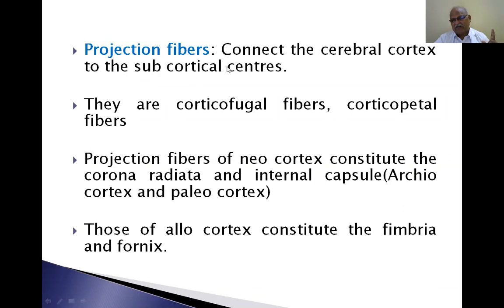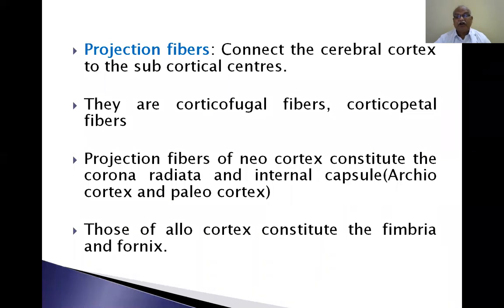Now there are three types of fibers. Association fibers and commissural fibers are present within the cerebral cortex. Projection fibers connect the cerebral cortex to the subcortical centers. They are corticofugal fibers and corticopetal fibers, like centrifugal and centripetal, but here the cortex is taken as the center.